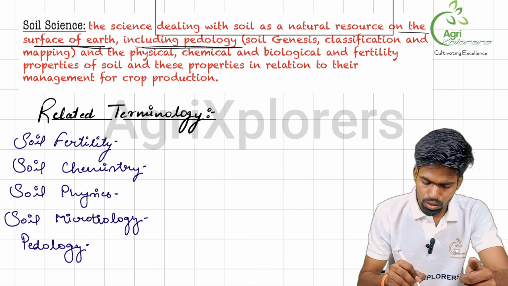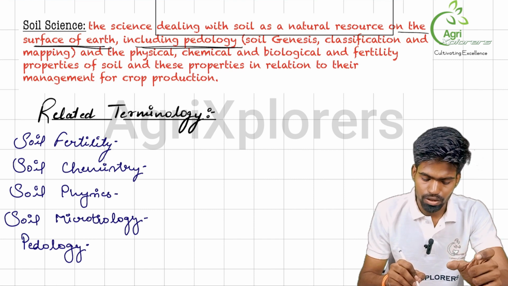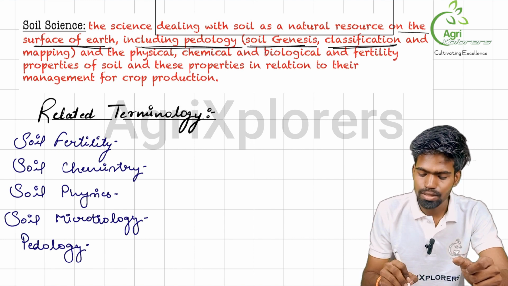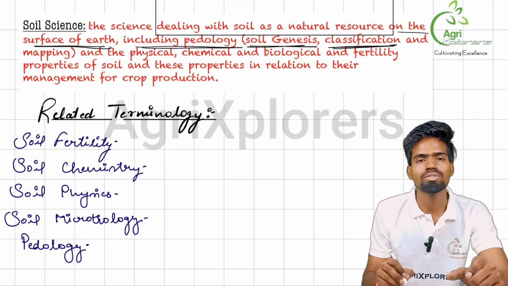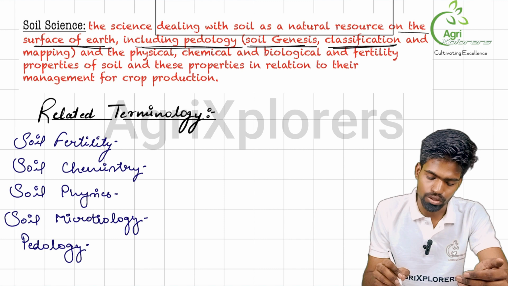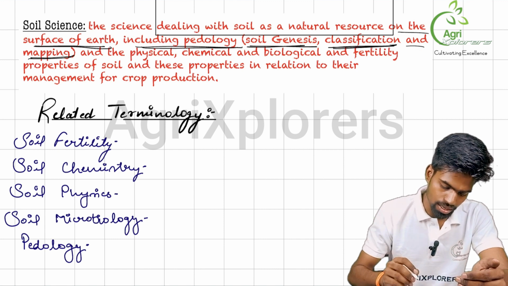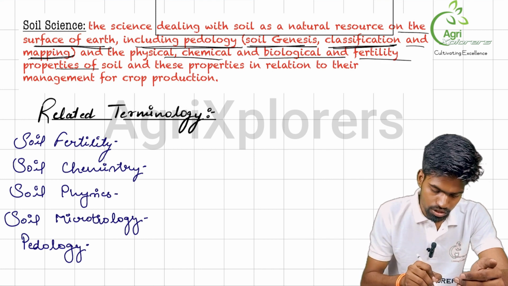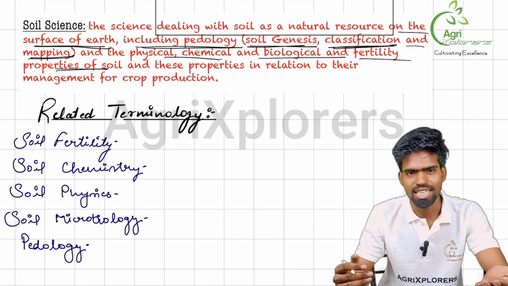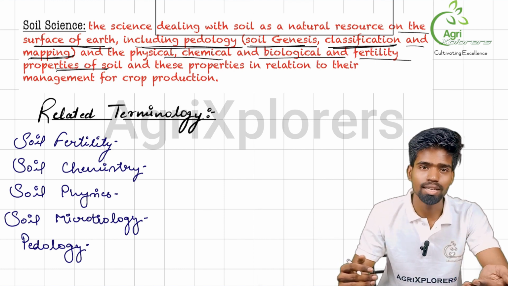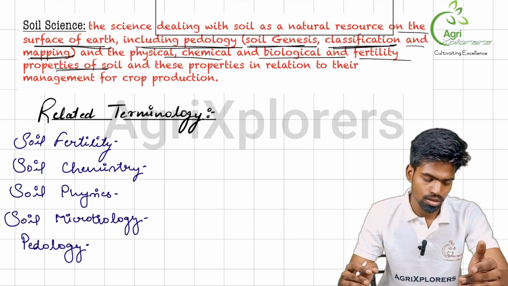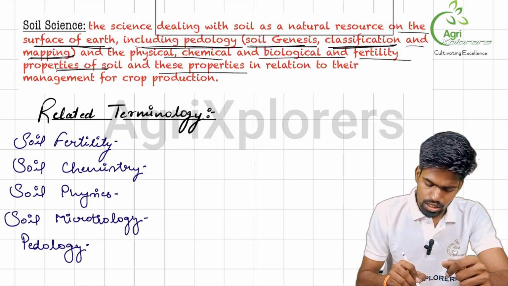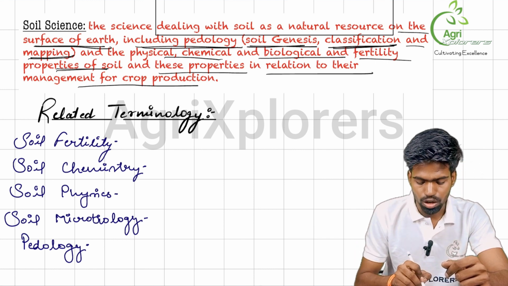And what is pedology? Pedology is the part of soil science that is concerned with soil genesis, how soil is formed, classification, what types of soils it can be categorized into, and mapping of soil, as well as the physical, chemical, biological and fertility properties of soils. Soil can have physical properties, chemical properties, biological properties, as well as fertility properties. So all these properties are dealt under soil science, in relation to their management for crop production.